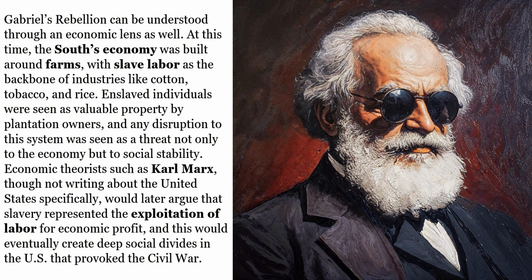Gabriel's rebellion can be understood through an economic lens as well. At this time, the South's economy was built around farms, with slave labor as the backbone of industries like cotton, tobacco, and rice. Enslaved individuals were seen as valuable property by plantation owners, and any disruption to this system was seen as a threat not only to the economy, but to social stability.